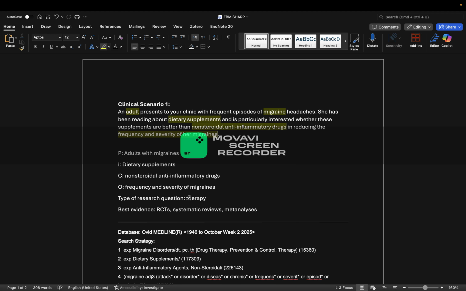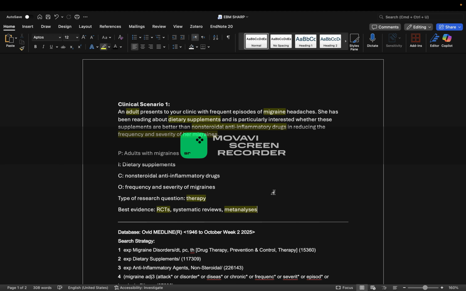The type of question in this case would be therapy. The best evidence to answer this question would be RCTs, systematic reviews, and meta-analyses, and bear in mind that meta-analysis would be the best kind of evidence in this case. After formulating our PICO, we could formulate a research question to help identify components for our search strategy: in adults with migraines, are dietary supplements better than anti-inflammatory drugs in reducing frequency and severity of migraines?